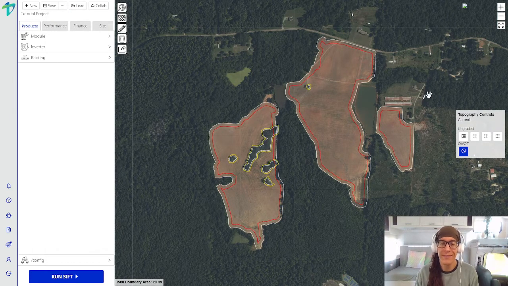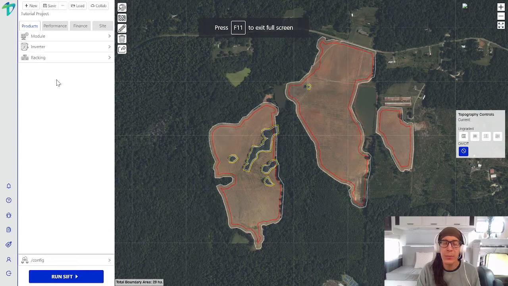So as you'll notice, on this site I already have a previously uploaded project. And around these three parcels, I have a 15-meter offset, as well as these internal exclusions, I have a 5-meter offset off of those. So we're good to go on our map, and the next thing that we need to do is start to define our product.